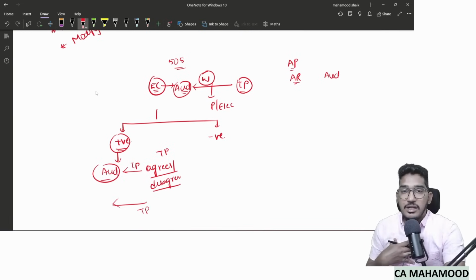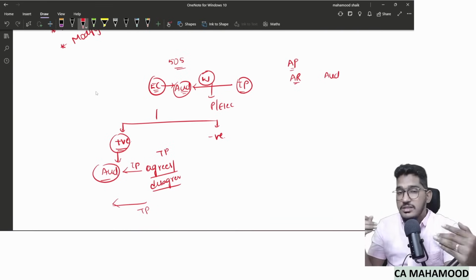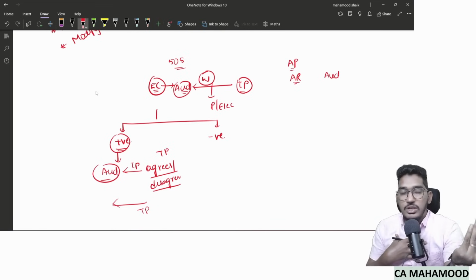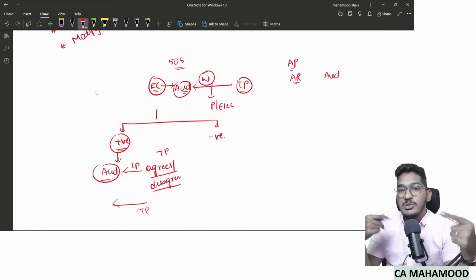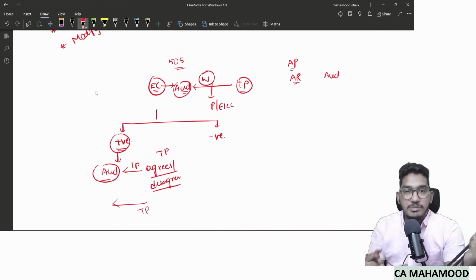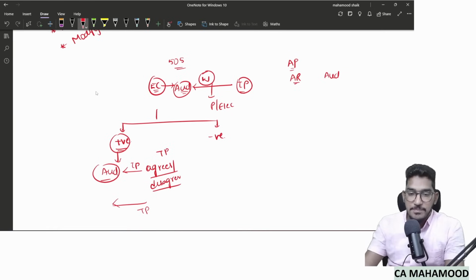Like I'm asking the debtor, sir, I came to know that you have to pay 10 lakh rupees to this client. Please confirm whether you are required to pay 10 lakhs or not. So I'm expecting a third party to respond. Either he agrees or disagrees. Or if I'm asking directly, like, sir, I'm an auditor of this company. I came to know that you are a debtor. Please let me know how much amount you are required to pay. Asking the information directly from the third party also will come under positive confirmation request.